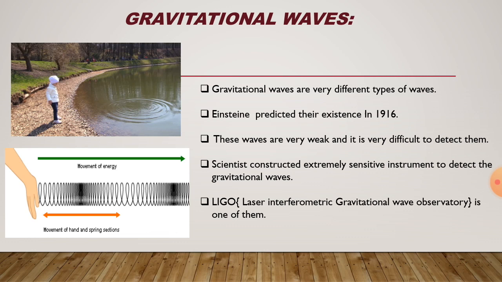LIGO means Laser Interferometric Gravitational-wave Observatory, one of the instruments created to detect gravitational waves.